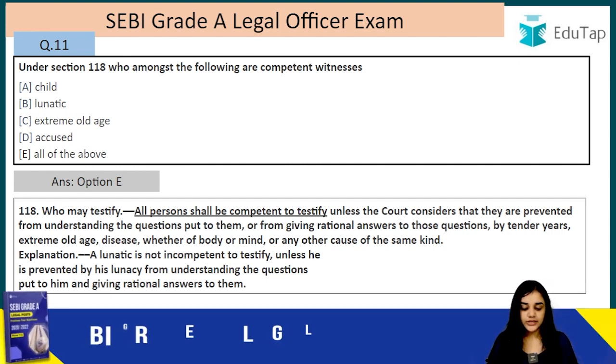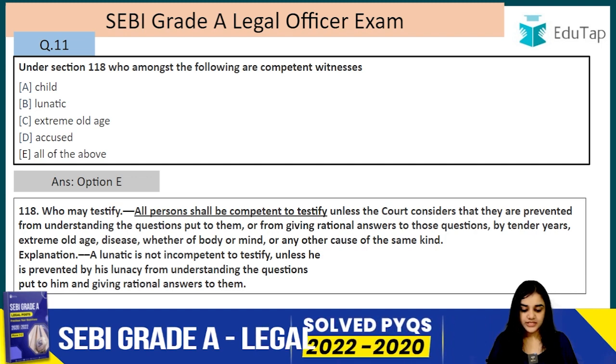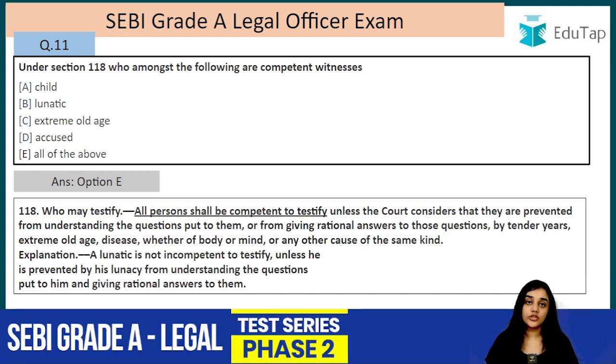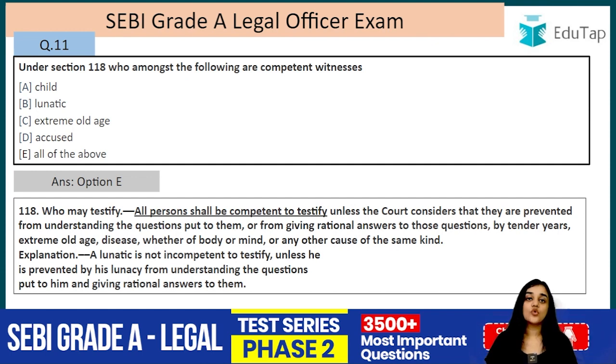Explanation: a lunatic is not incompetent to testify unless he is prevented by his lunacy from understanding the question put to him and giving rational answers to them. Right? So this is section number 118. That means an accused, an entrusted witness and a bad character witness, all are what? All are competent to testify.